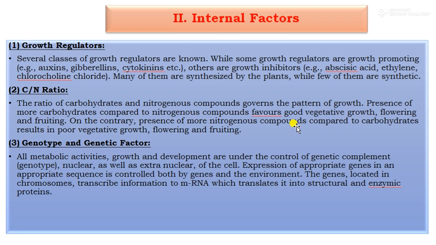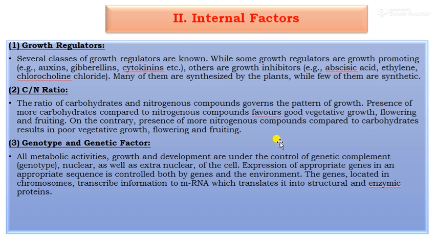Especially if the carbon is more, it will be favorable for growth, flowering and fruiting. And if the carbon level is low compared to the nitrogen, the growth, flowering and fruiting will be poor.